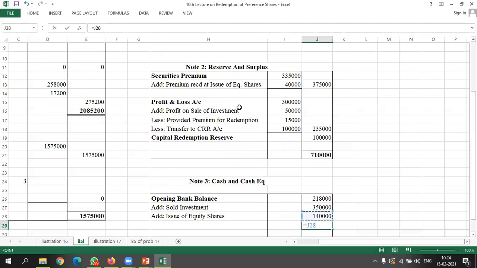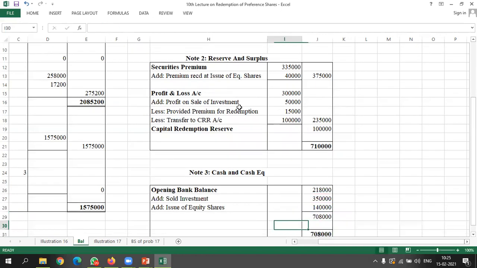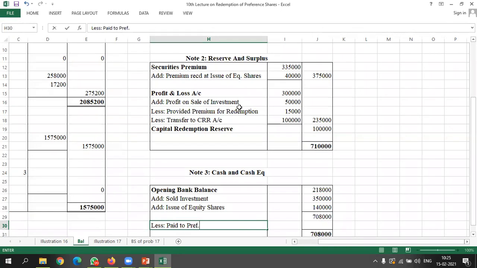So let's see total how much we have in bank. 2,18,000 plus 3,50,000 plus 1,40,000. So we have 7,08,000 with us. Less, we paid to preference shareholders. How much we paid? 1,97,800.